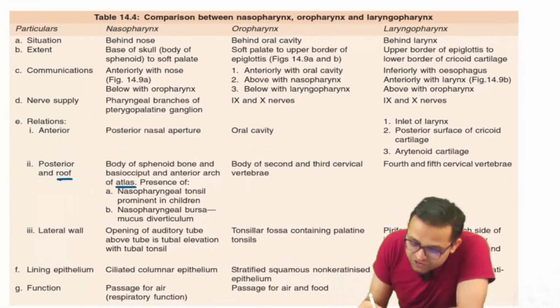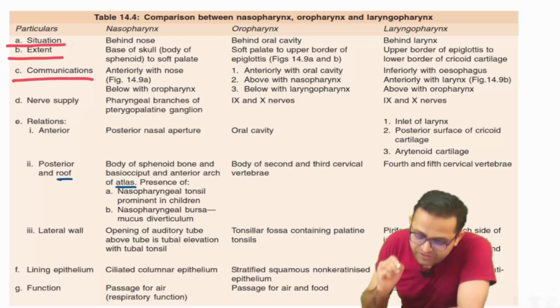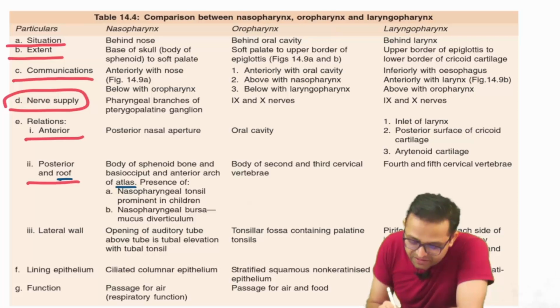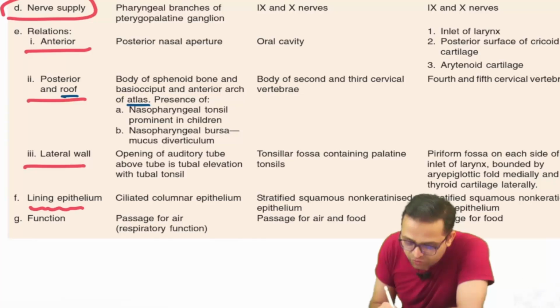Parts of the pharynx: nasopharynx, oropharynx, and laryngopharynx. You had seen the situation, the extent, and the communication. Nerve supply I will tell you at the end. Anterior, posterior, lateral, all these things. Can you see the lining epithelium? This is the extra thing we are looking at through this table.